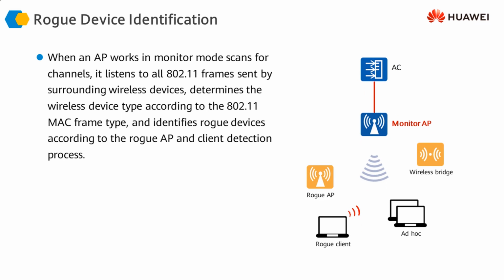So what we do when we configure one of our access points to be either a purely monitoring agent, monitoring AP, or a normal mode monitoring AP, which is both a monitoring AP as well as providing data services, this AP is now going to keep track of everything that is happening around on the wireless network.